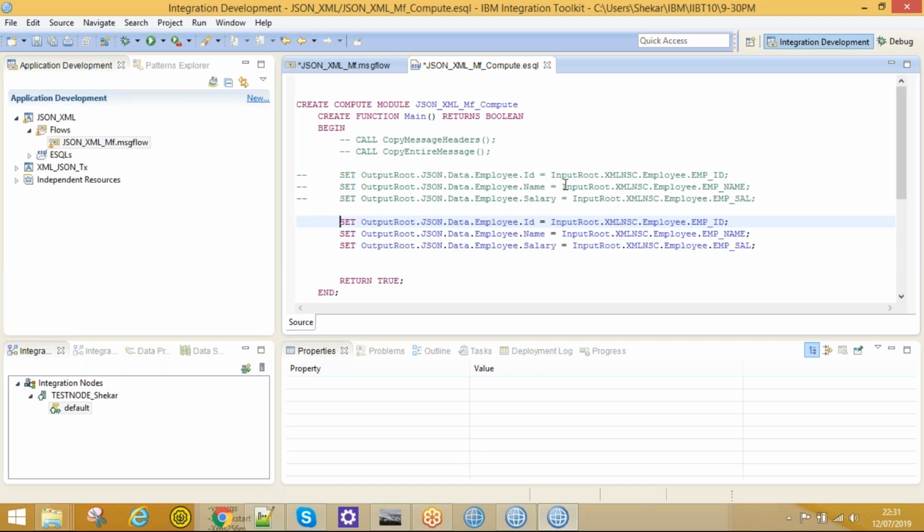You need to change it. So it should be set output root.xml.